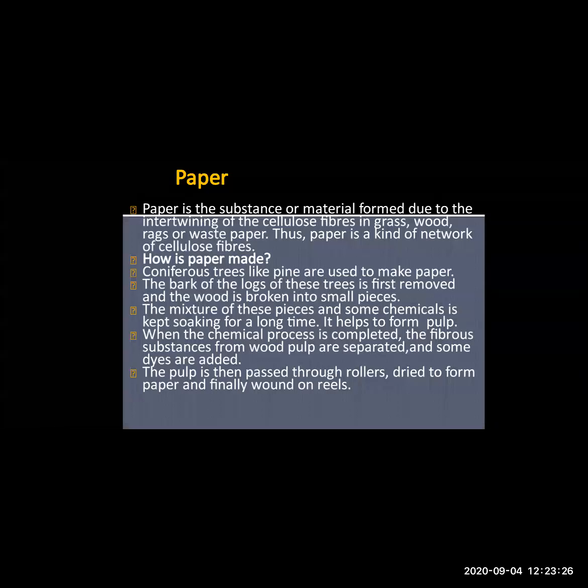Then after some time you will find that a pulp has been prepared. When the chemical process is completed, the fibrous substances formed in the wood pulp are separated by adding dyes. Then the pulp is passed through the roller and dried to form paper.